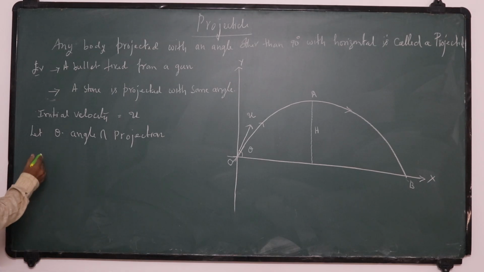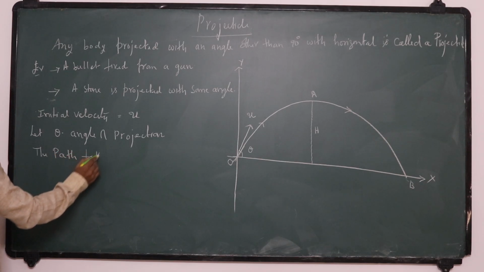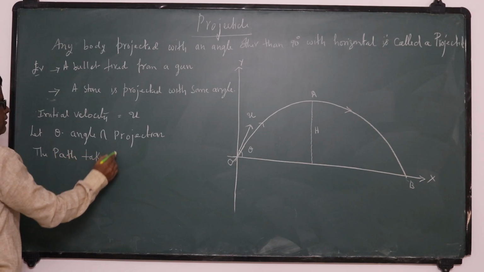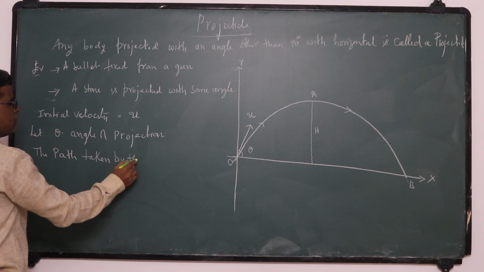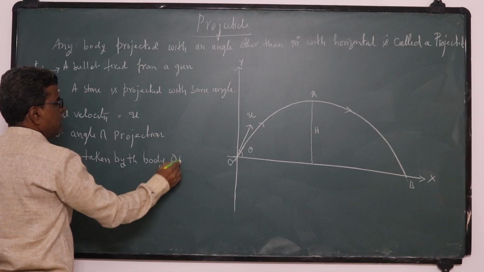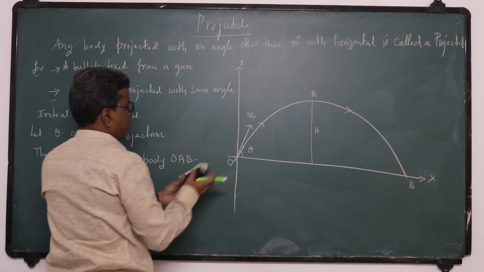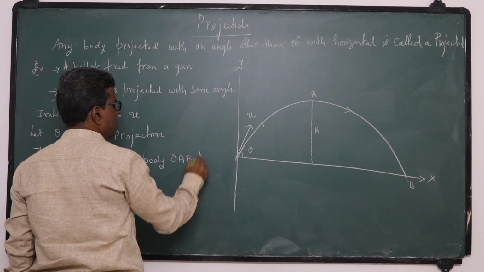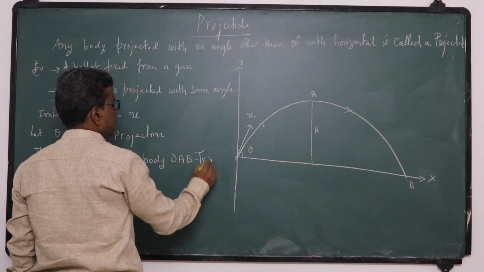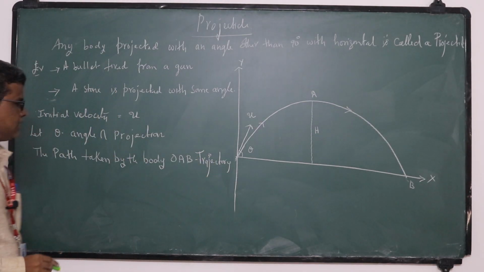The path taken by the body, that is OAB, we can call it trajectory.